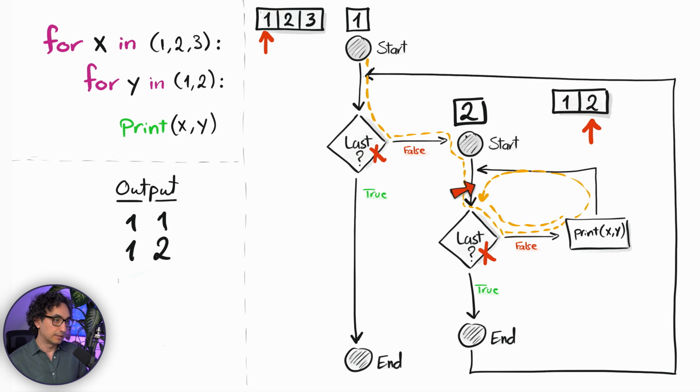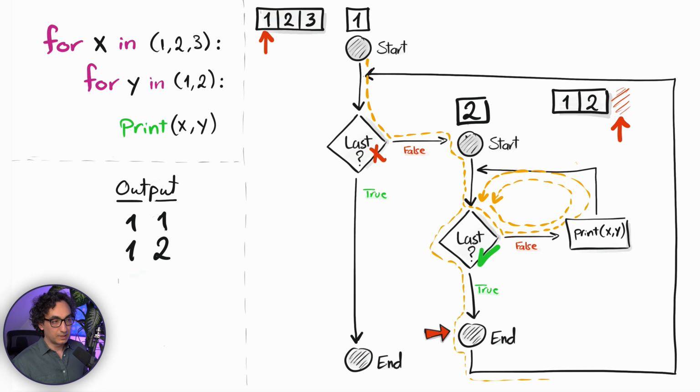So now it's gonna go to the top of the inner loop and ask, give me the next item. Now the inner iterator is gonna answer with a stop because we are at the end. So with that, Python is gonna exit the inner loop. But of course, we are not at the end actually. We will go to the top of the first loop. So everything that we have done so far was only for the first item of the outer loop. Now Python is gonna go and ask the outer iterator for the next item.